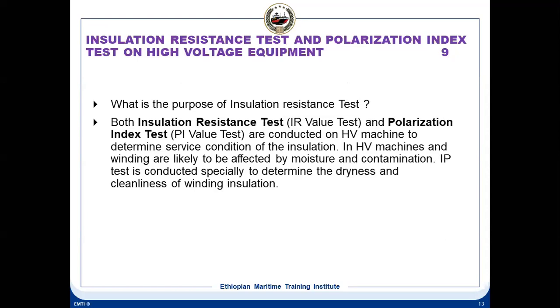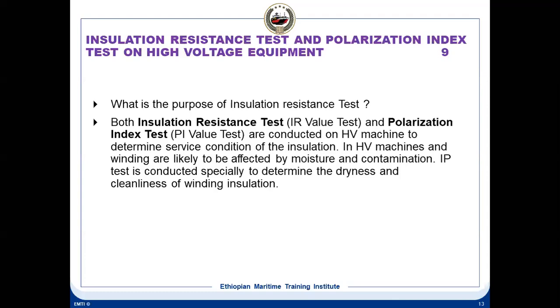Both the insulation resistance test and polarization index test are conducted on HV machines to determine the service condition of the insulations. Even on high voltage equipment we are doing insulation and polarization tests. There is one more test called the dielectric absorption test, the DAR test. Polarization and DAR tests follow almost the same pattern, only the timing differs. We'll see in detail why and how we do it.